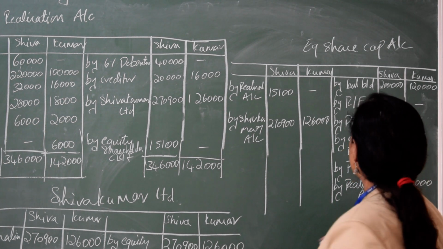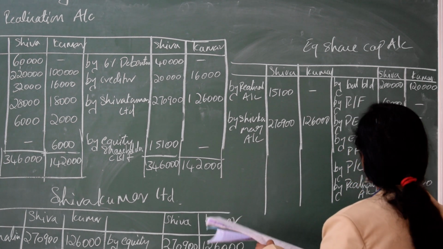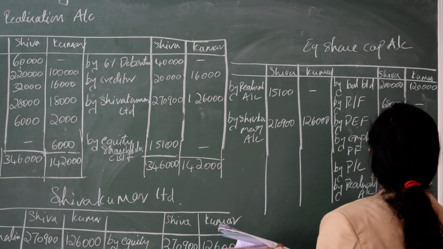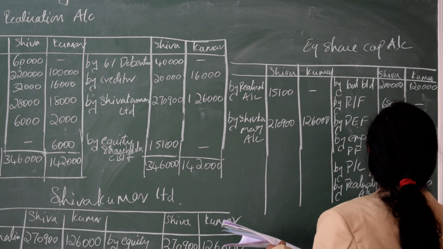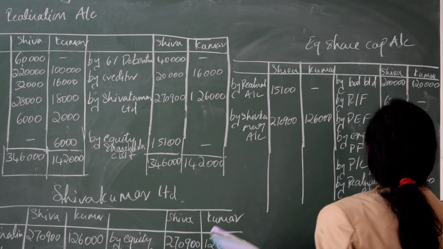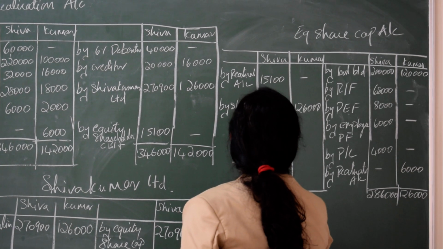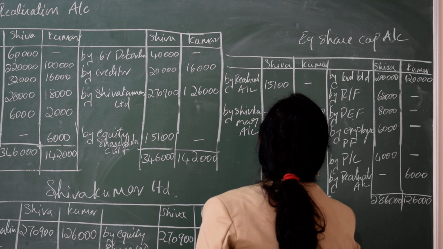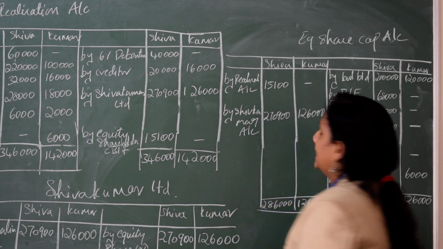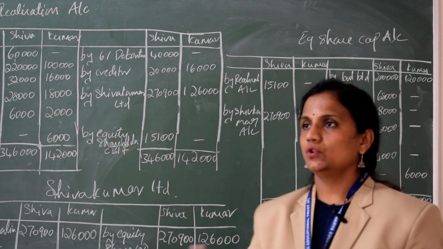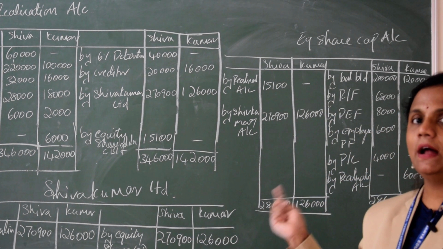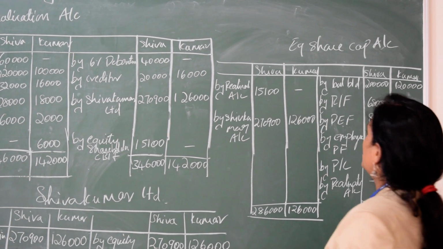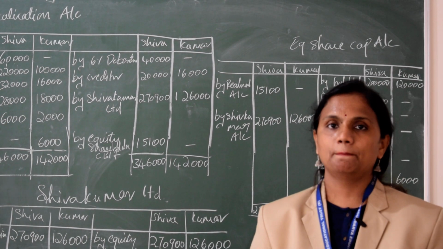So this also tallied: 2,86,000 here and 1,26,000. Your answer is correct because it is tallying. So 2,86,000 and 1,26,000 on both sides, and the closing of the books of the vendor is completed.